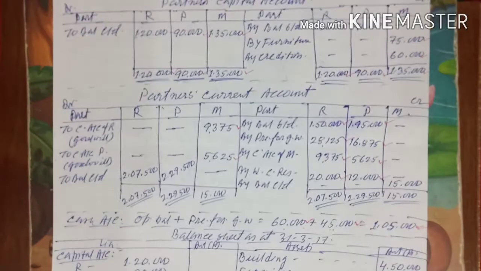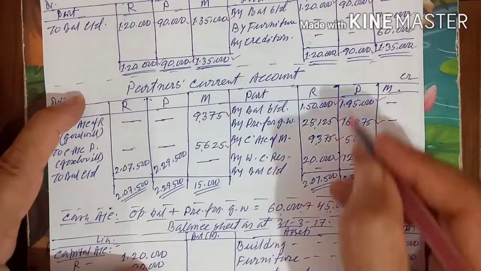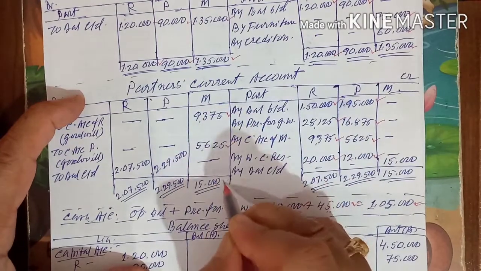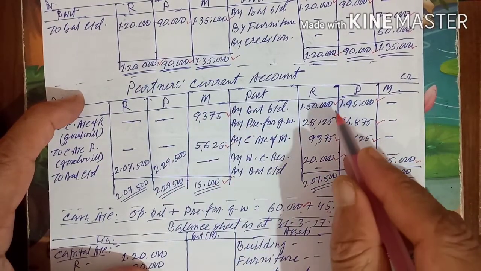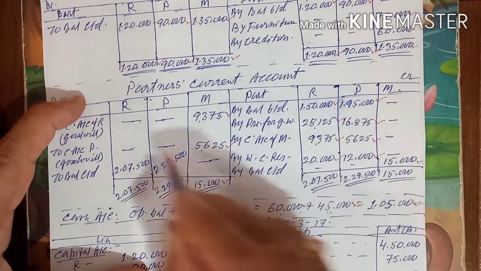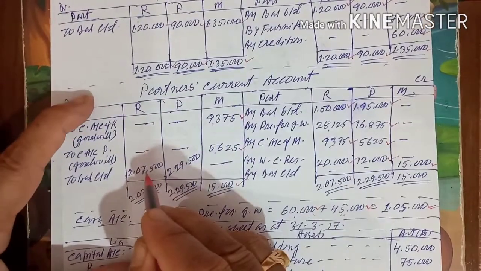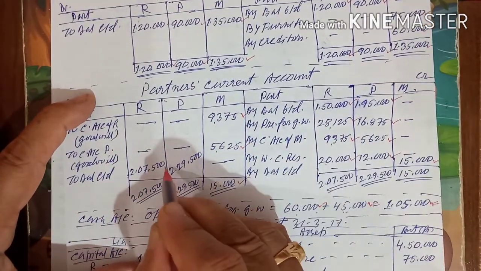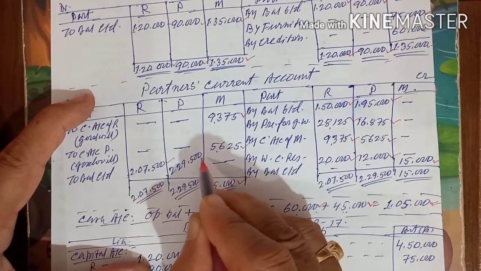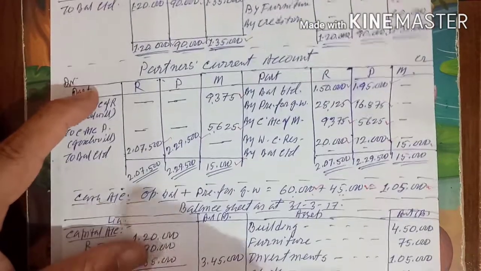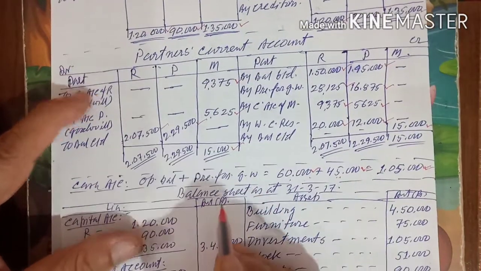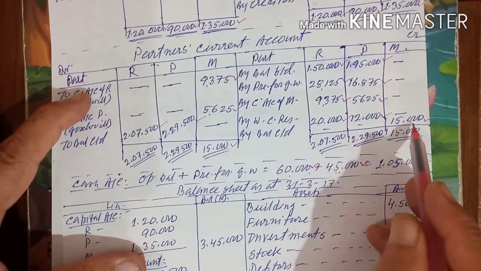So I can close the partner's current account. If I close the partner's current account, this 15,000 is coming on the credit side, only given to both R and P. On the debit side, nothing is given. If you add, that is the balance, 2,07,500 and 2,29,500. This is the balance for him.